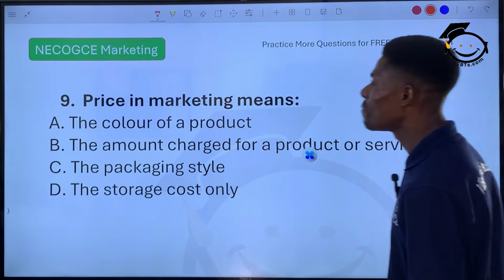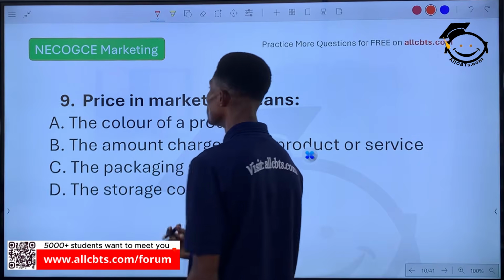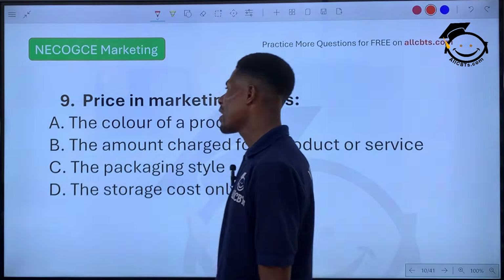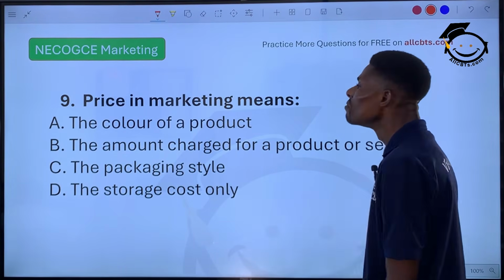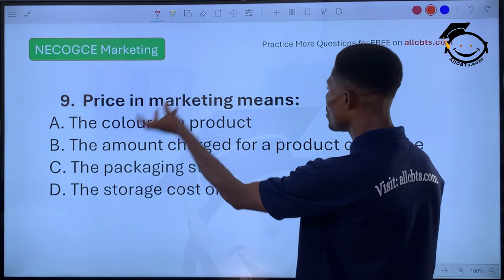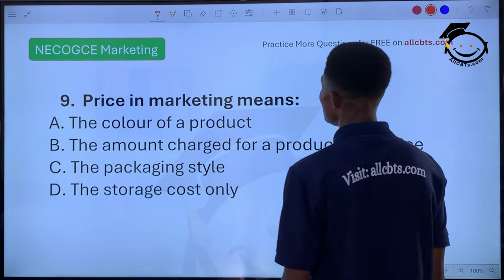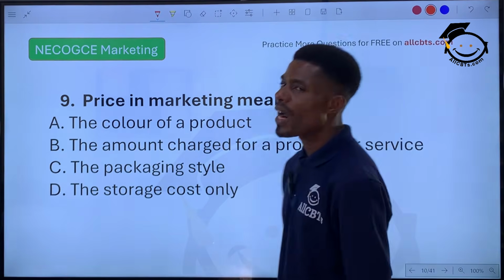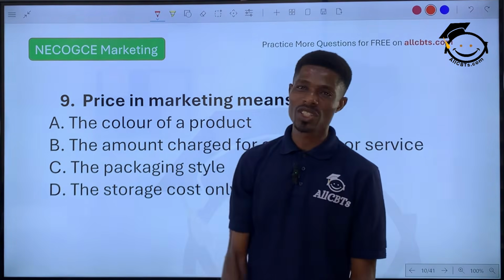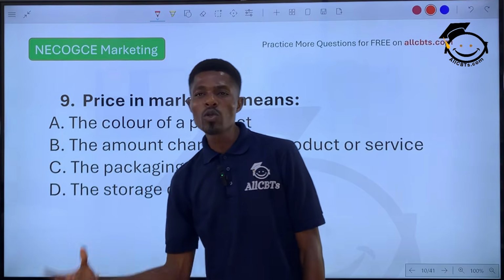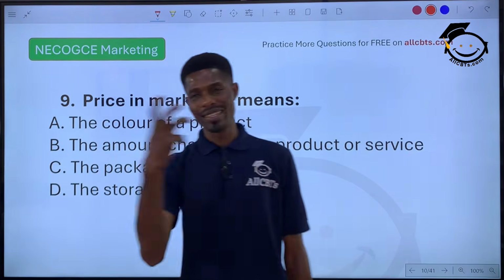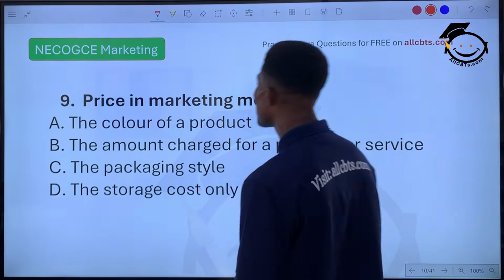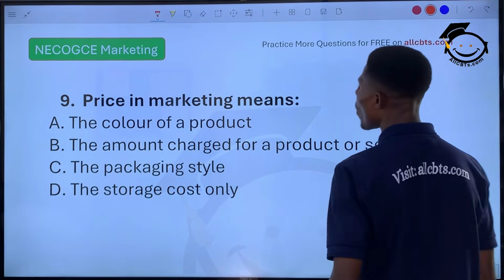Let's go to question 9. Price in marketing means what? Take note of the word price in marketing. The color of the product? No. That talks about how the product looks. The amount charged for a product or service? Yes. When you talk about price, you are talking about the amount charged for customers to pay so that they can receive their goods or experience services. So the correct answer is the amount charged for a product or services.